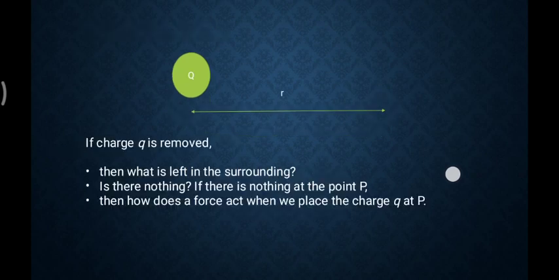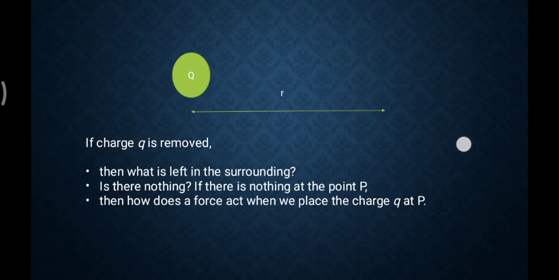Let's solve this query. If I remove one of the charges and only one charge is left, then what would the physics be? Now the question comes into the picture: what is left in its surroundings? So what will be there all around? It means, what should be there if there is nothing more than one charge? Is there nothing? Then a question comes to our mind.